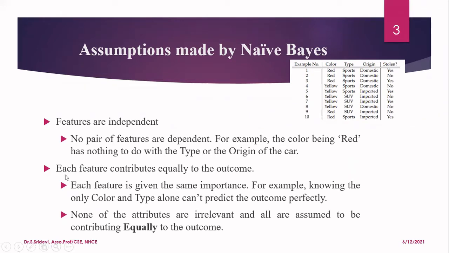And the second assumption is that each feature contributes equally to the outcome. The meaning is that every feature is given the same importance. We are not going to say that color has a higher weight when compared to type, like if my car is red, irrespective of the type of the car, somebody is going to steal it. It is not like that. All the features are given the same importance. For example, knowing only the color and type alone cannot predict the outcome perfectly. So none of the attributes are irrelevant, and all are assumed to contribute equally to the outcome. So these are the two important assumptions made by naive-Bayes. With these assumptions only, we are going to continue now.